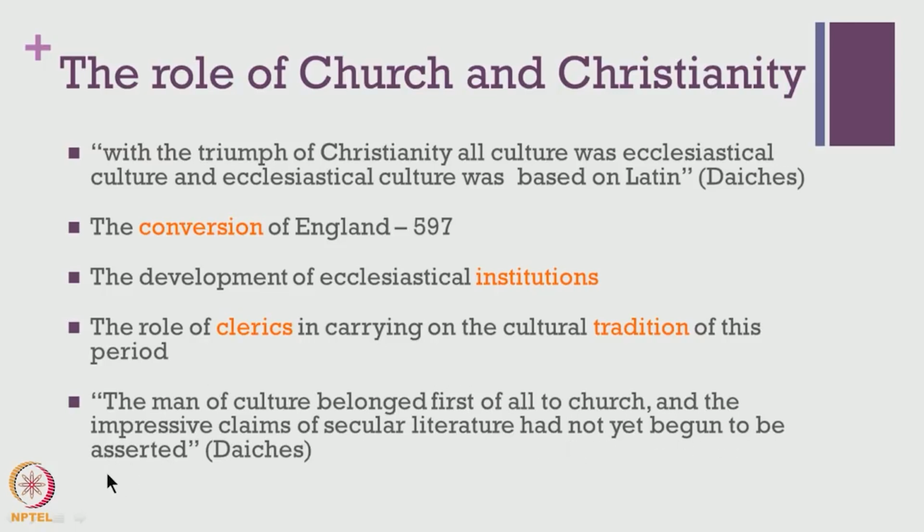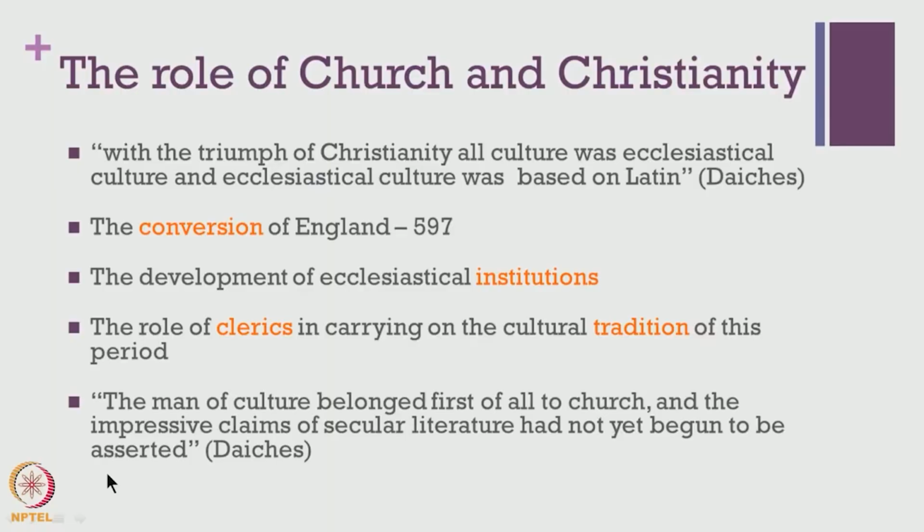In the following sections, we will also begin to see how in the Middle English period there is a gradual transition from religious literature towards secular literature. And also, as Daiches points out in one of his introductions about the man of culture belonging to church, we find that the same church becomes a stifling element in terms of art and literature at a later point of time. So, all of these transitions, the cultural transition, the religious transition and the literary transitions, are quite important when we begin to map the journey of literature across ages.